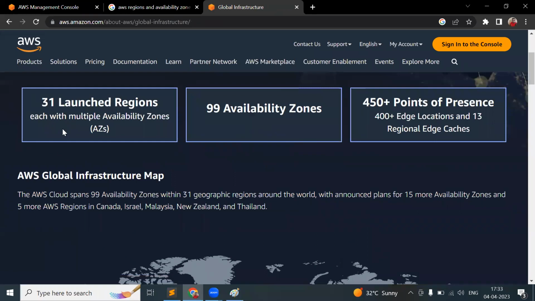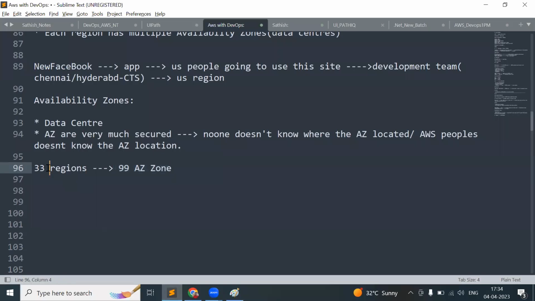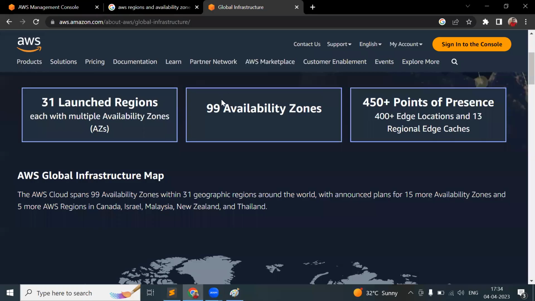So we have 31 launched regions and 2 more coming soon. That is why I said 33. Maybe you can also mark it as 31 launched regions. And there are more than 99 availability zones across the world. Around the world, there are 31 launched regions and around 99 availability zones.